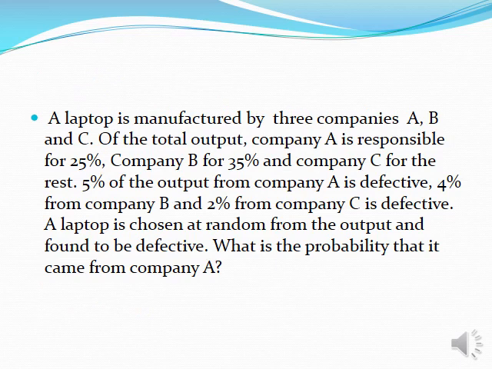This is a problem based on Bayes theorem. A laptop is manufactured by three companies A, B and C. Of the total output, company A is responsible for 25%, company B for 35% and company C for the rest. 5% of the output from company A is defective, 4% from company B and 2% from company C is defective. A laptop is chosen at random from the output and found to be defective. What is the probability that it came from company A?